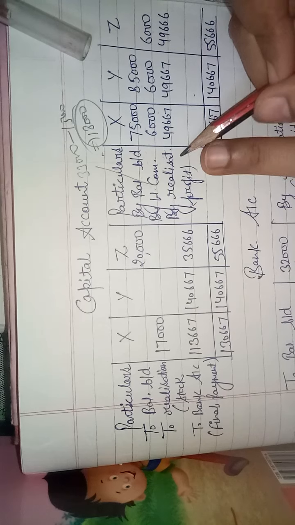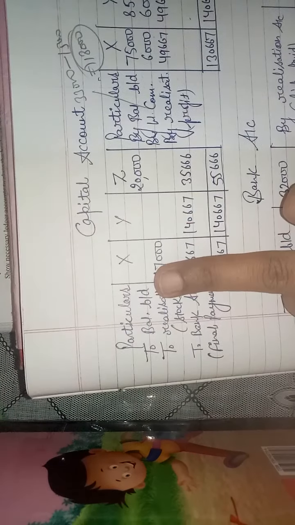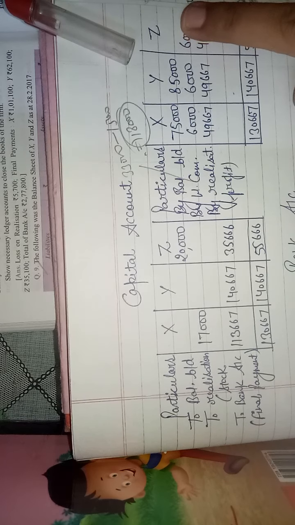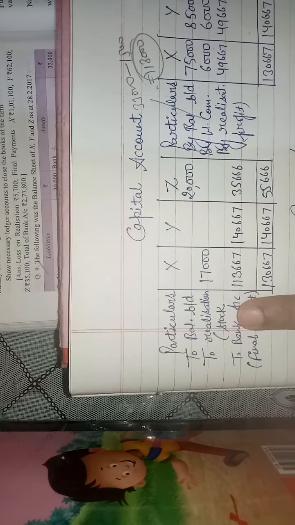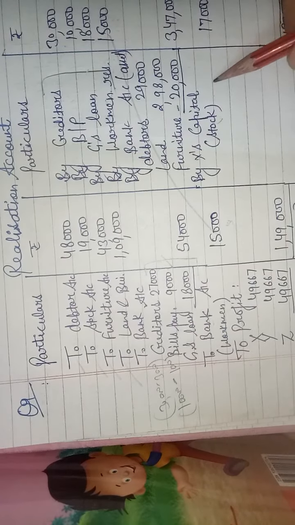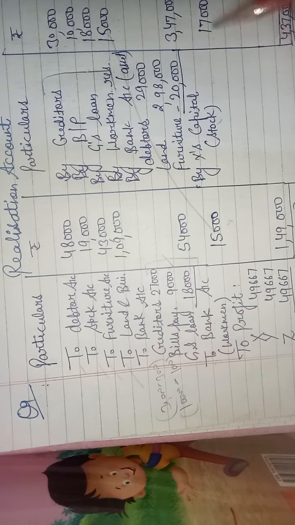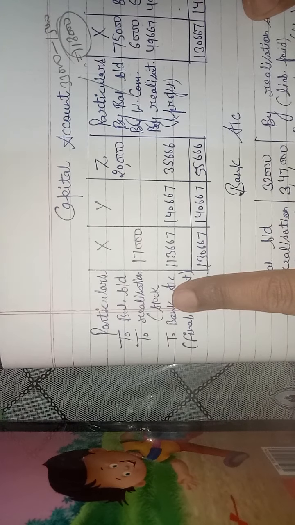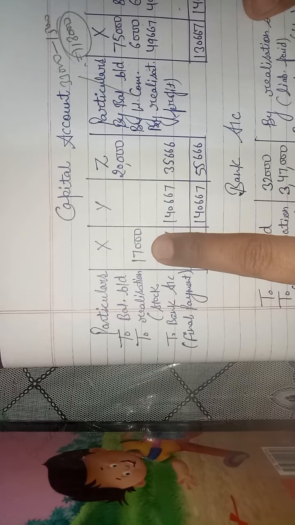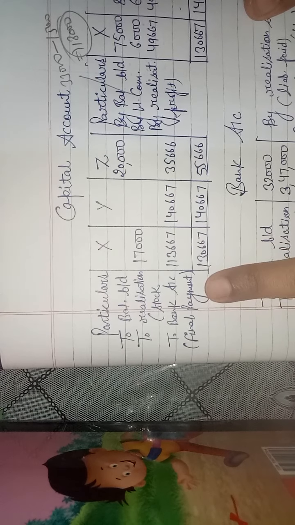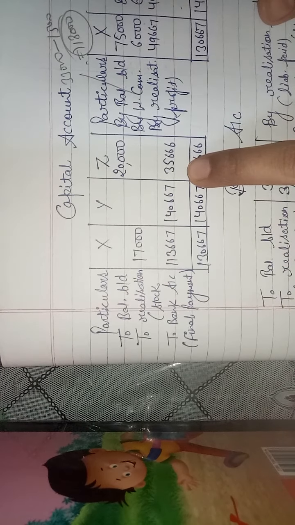Now realization profit 49. On the debit side you can see there is no Z's capital balance, so there is a debit balance of Z's capital given in the asset side. So we will write to balance brought down Z's capital. Then who was taking stock? See, in our realization account X is taking stock of rupees 70,000, so it will be a cross transfer. It will be on the debit side of the capital account. When any partner is taking an asset, it will be recorded on the debit side, to realization stock taken by X 17,000, then balance to bank account, final payment, that is the balance of the capital account.